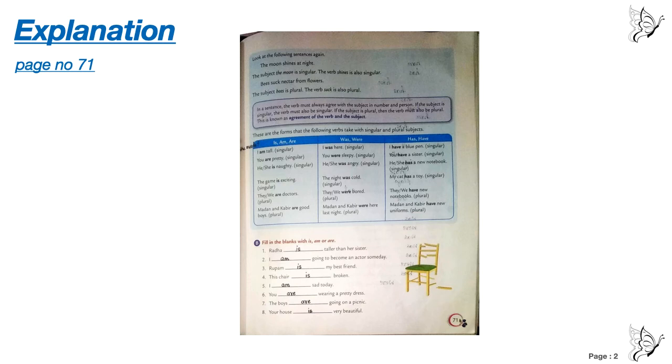Now number B, fill in the blanks with is, am, or are. Number 1, Radha is taller than her sister. 2, I am going to become an actor someday. 3, Rupam is my best friend. 4, this chair is broken. 5, I am sad today. Number 6, you are wearing a pretty dress. Number 7, the boys are going on a picnic. Number 8, the house is very beautiful.